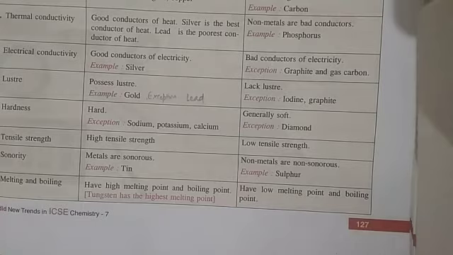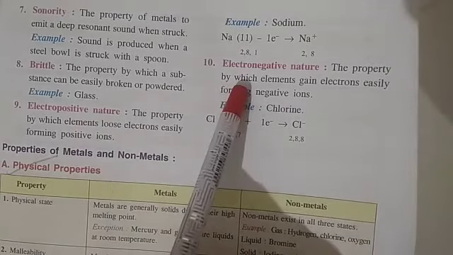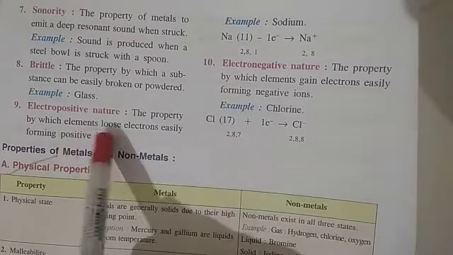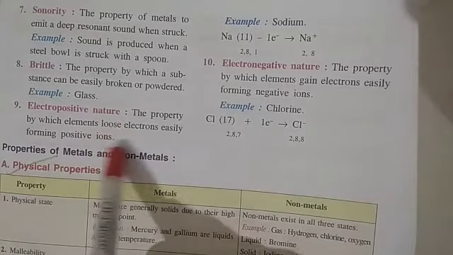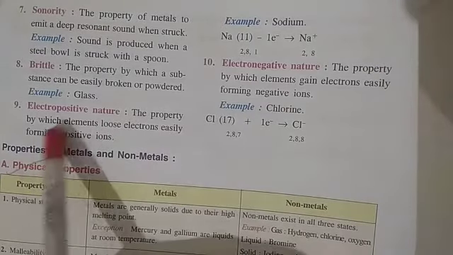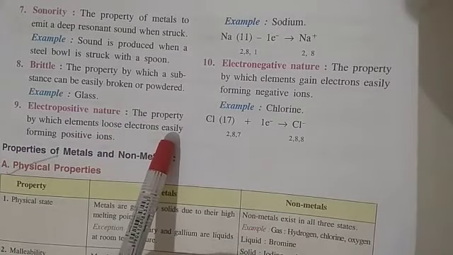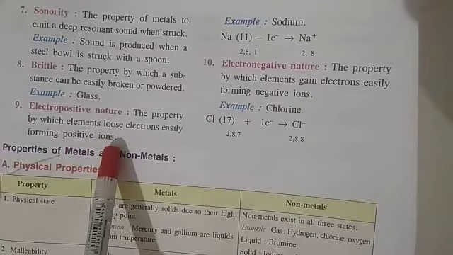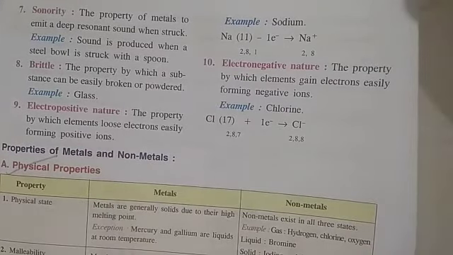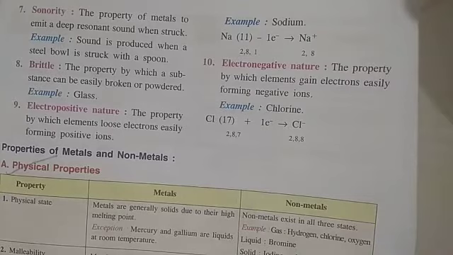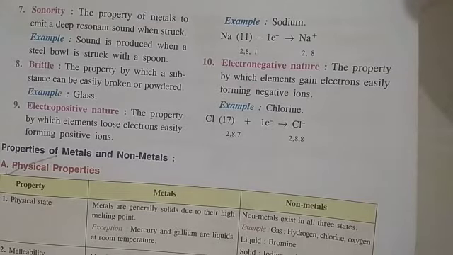Now the next property is electropositive nature and electronegative nature. Electropositive nature is the nature of metals, because electropositive means the property by which elements lose electrons easily, forming positive ions. So metals easily donate their electrons. They can easily lose their electrons, and when they lose their electrons, they become stable.